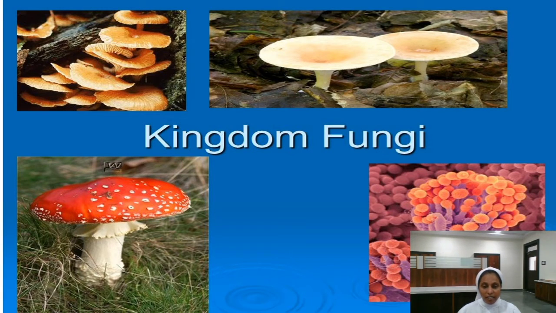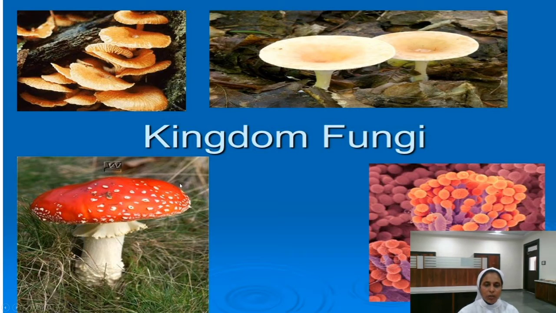So we are in chapter 2, that is biological classification. We have come across the system of classification, the modern system of classification, the need of classification, the history behind the classification. All these things we have come across. Then in the next session we have learned Kingdom Monera, its special features, Kingdom Protista, its special features and its examples. Today I will be giving you a detailed description about Kingdom Fungi.